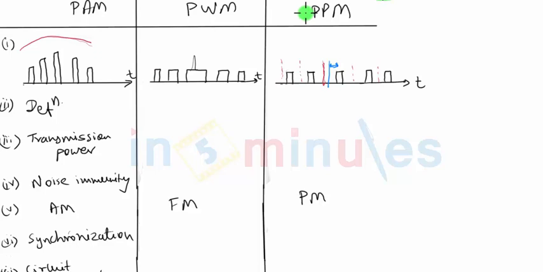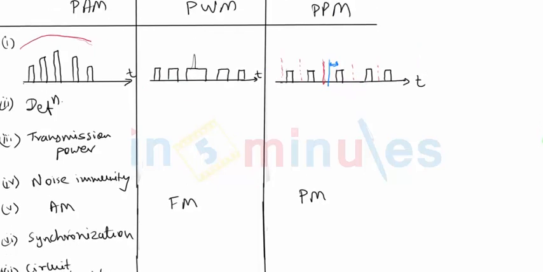But modulator of PPM, if you remember, it requires one extra block of monostable multivibrator. To generate PPM, you have to first generate PWM and then use monostable multivibrator and then generate PPM. So circuit complexity will increase for modulator as we go from PAM to PWM and PWM to PPM. So we can say that the modulator is less complex in PAM, it is moderately complex in PWM, and it is more complex in case of PPM as it requires more hardware.